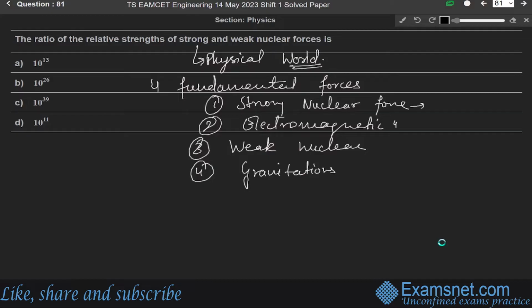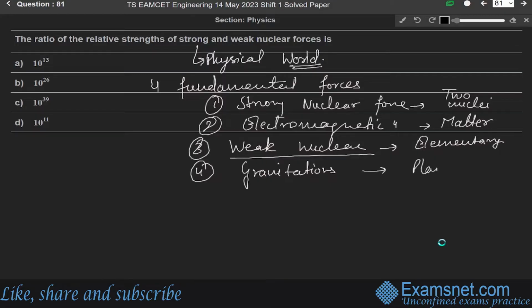The strong nuclear force acts between the nuclei and holds them together. The electromagnetic force acts between matter, generally holding the matter together. The weak nuclear force acts between elementary particles, for example in radioactive decay. And the gravitational force acts between massive bodies like the sun and the planets.